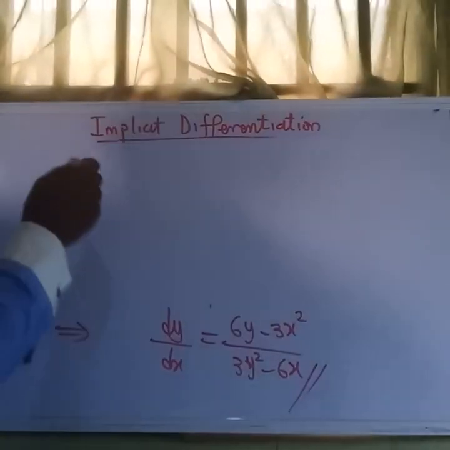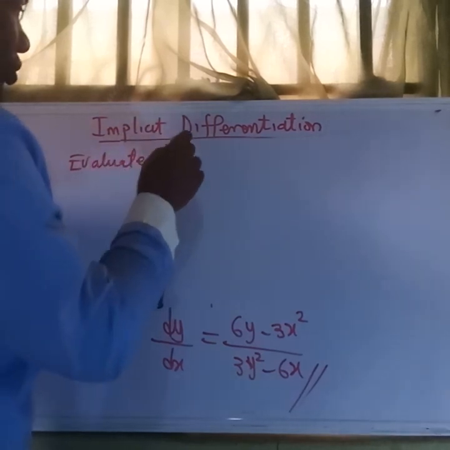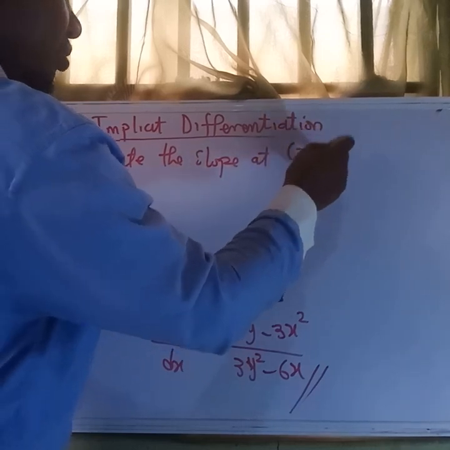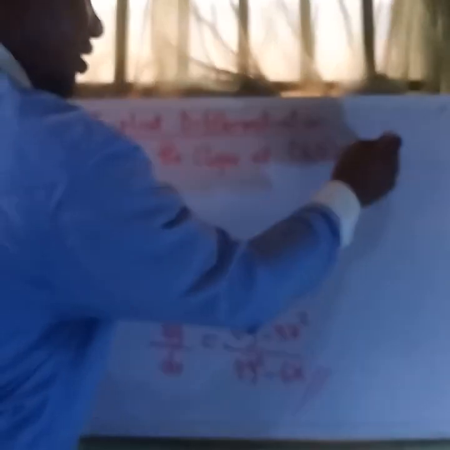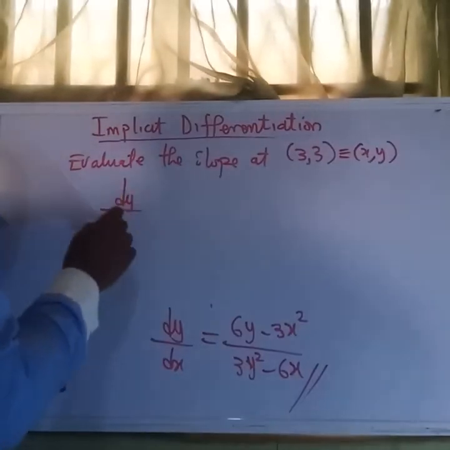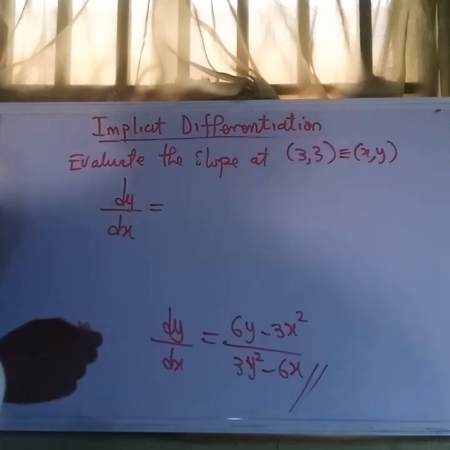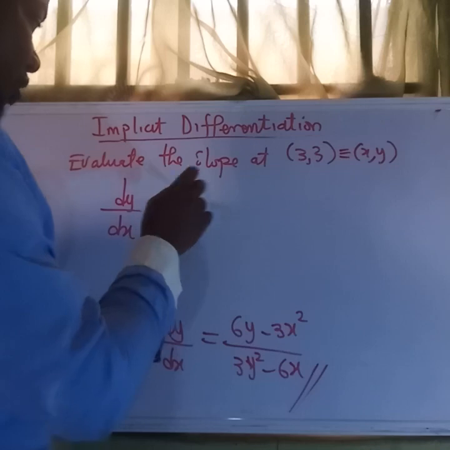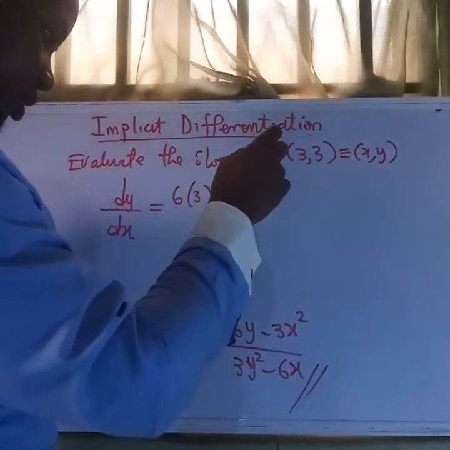So we want to evaluate the slope at (3, 3). So that is when x is 3 and y is 3. So the slope, let's see what it will be, and then we'll draw the graph to actually see how sloped the tangent line is there. So this will be 6 into 3 minus 3 into,